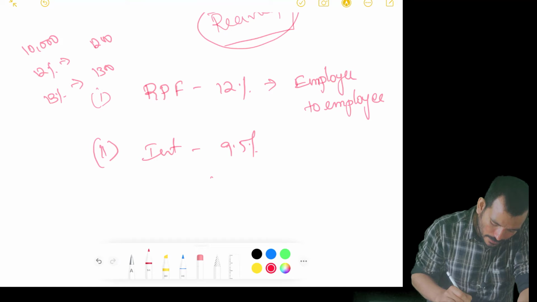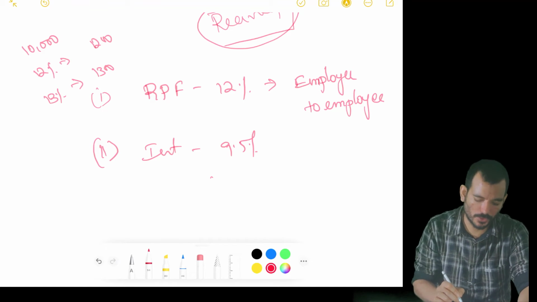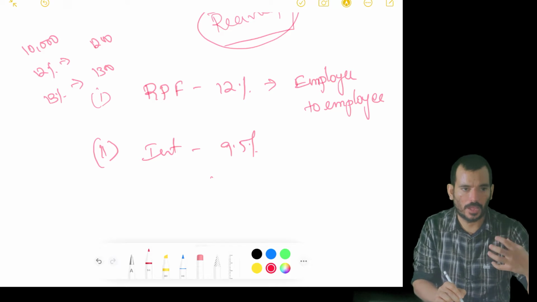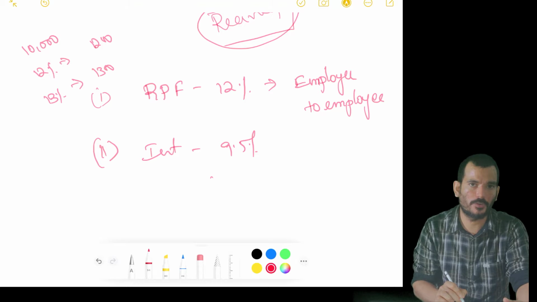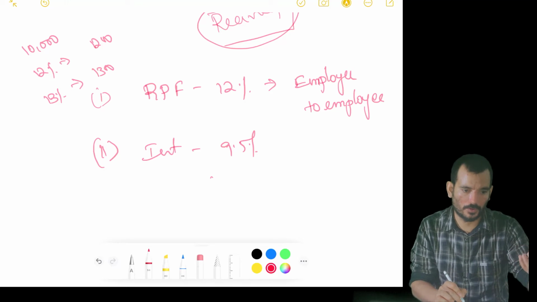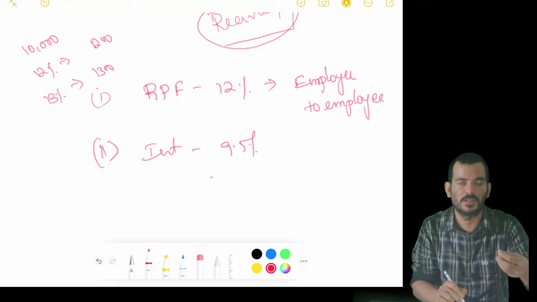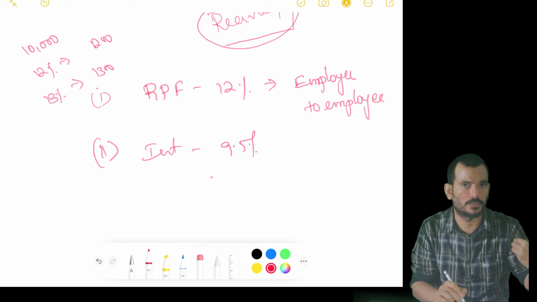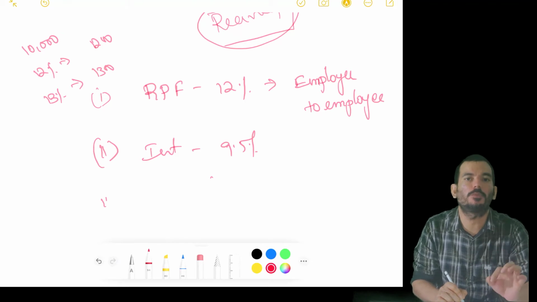Then interest 9.5%. So these problems are important for your final assessment sums also. When it comes to interest, I will be contributing in recognized provident fund. My employer will also be contributing to recognized provident fund. Out of the two amounts, the fund will invest in some investments. They'll get some interest. That interest they will pass on to us. If it happens to exceed 9.5%, that excess will be treated as deemed to be received in India.